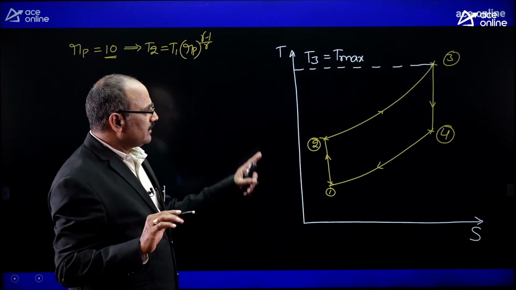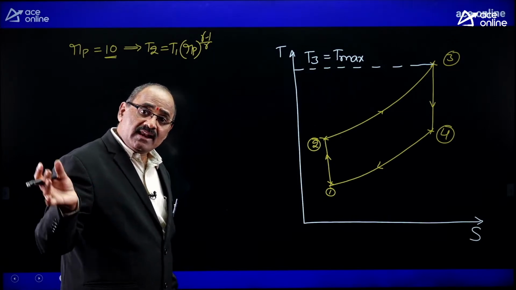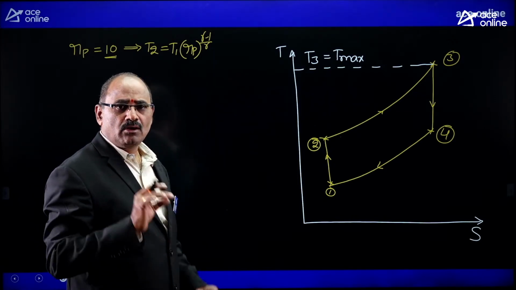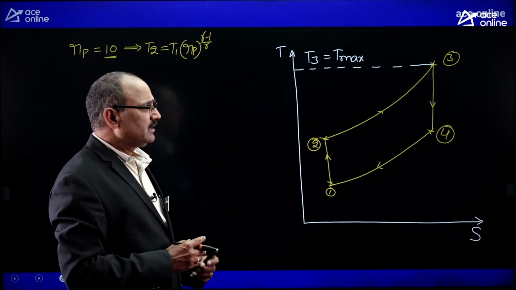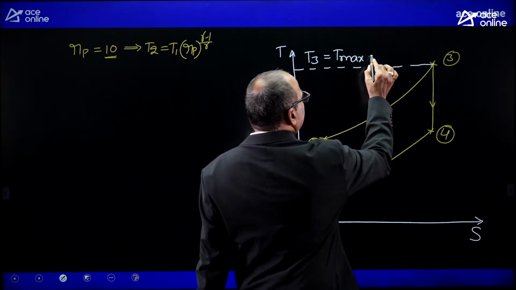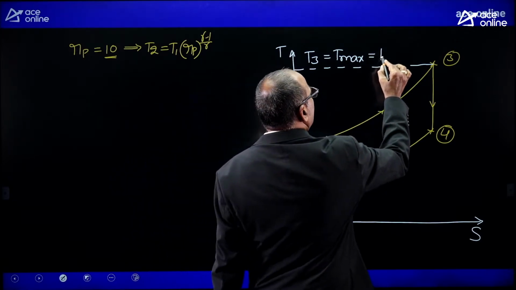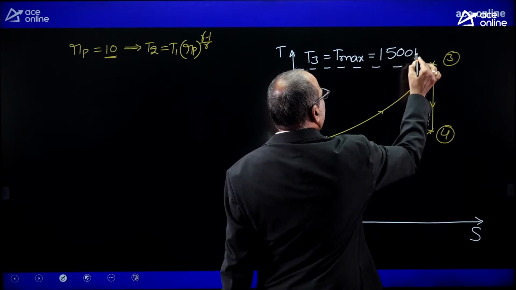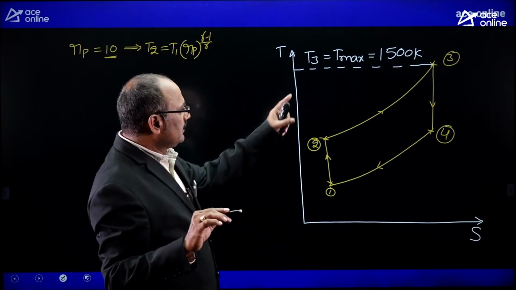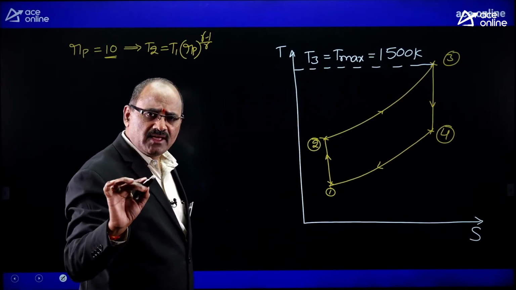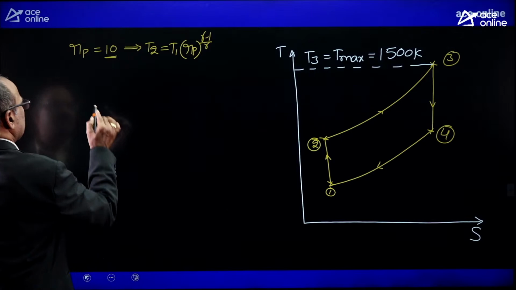Dear friends, remember that maximum temperature depends completely on the metallurgical limitation of the material we are selecting for the gas turbine blading system. Assume the metallurgical limitation for the gas turbine blading system is around 1500 Kelvin. That means you should not operate the gas turbine power plant at a temperature more than 1500 Kelvin. Okay? Now, when I increase the pressure ratio, listen carefully.